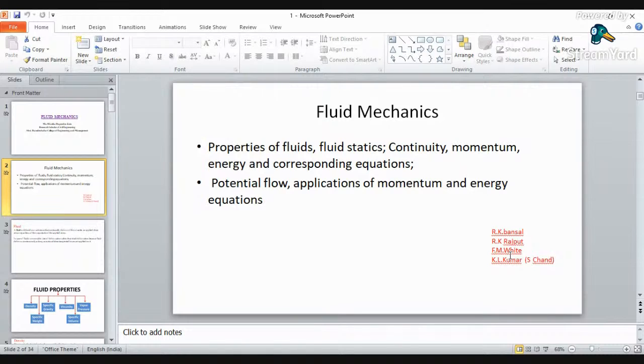ठीक है, just refer R.K. Bansal if you are preparing for RTMNU syllabus, and you may go with the White and Kumar if you are preparing for the competitive examinations.